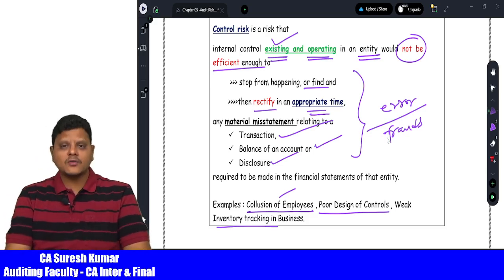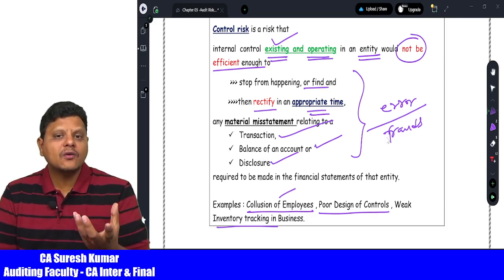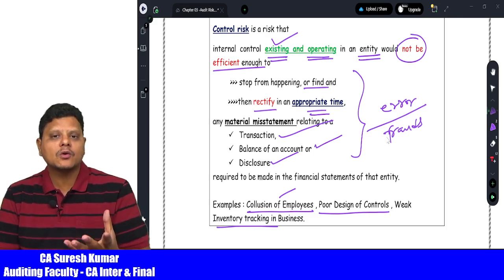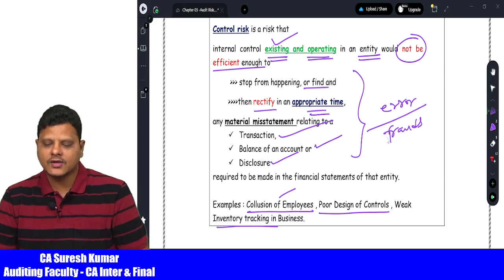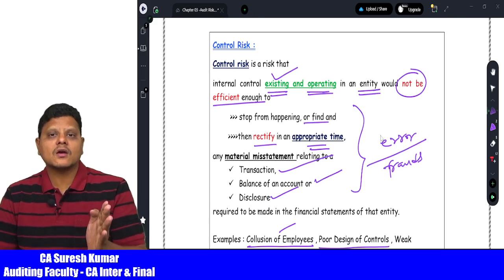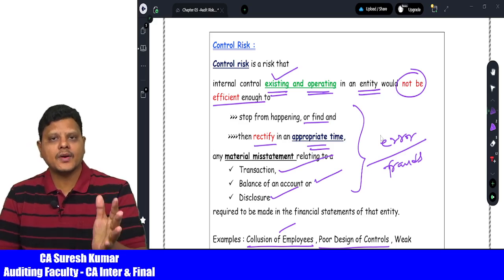You have kept one control for the inventory tracking, but the control is very, very weak. When the controls are weak, people might be tempted to commit fraud in the organization. Now, a one line summary of the entire discussion: even though internal controls existed in the company, if a misstatement happened, then we call it